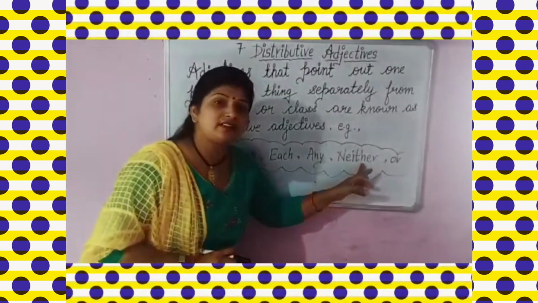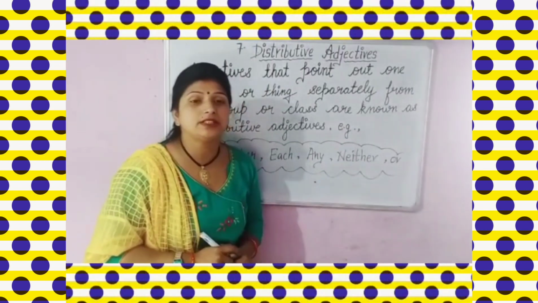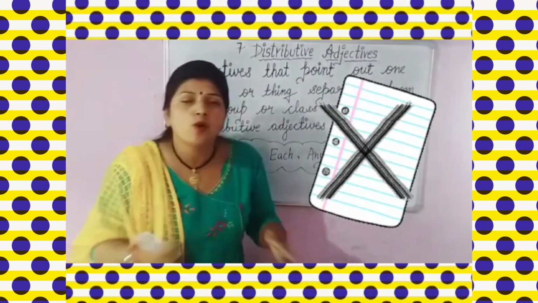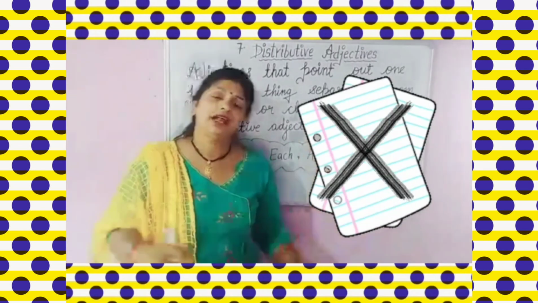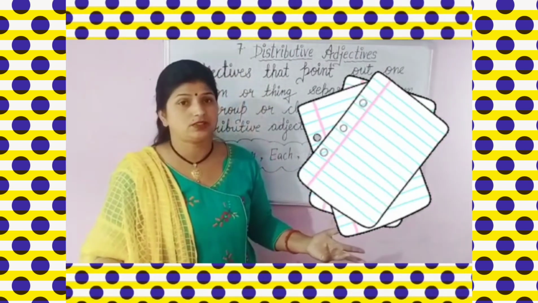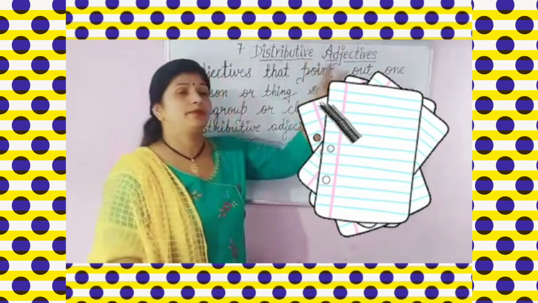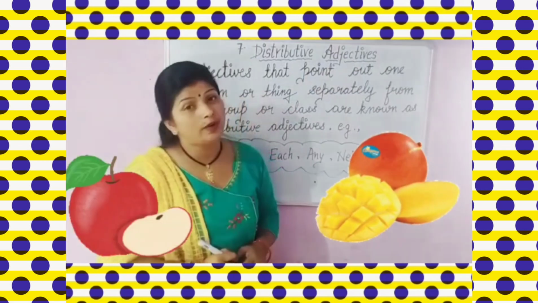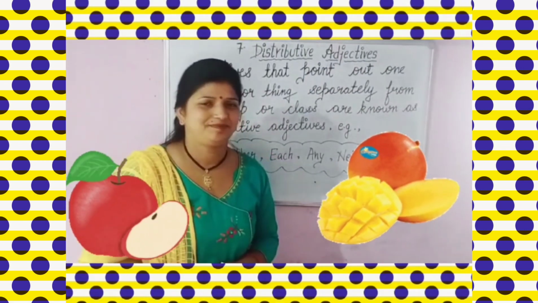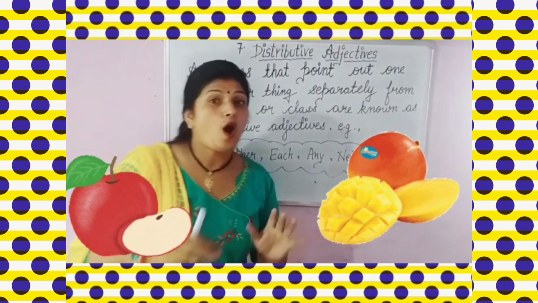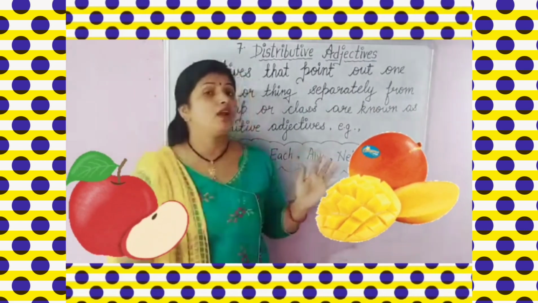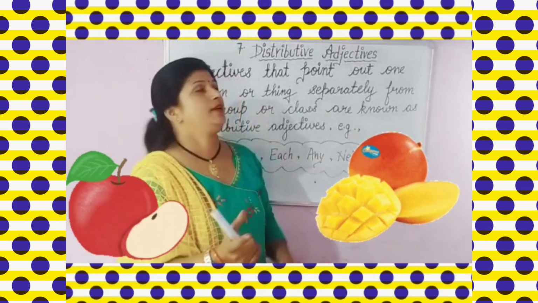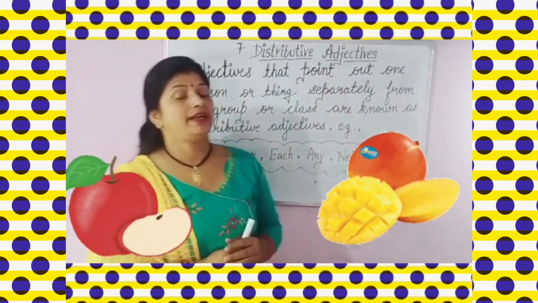If I say neither, about neither, so neither means neither answer was correct. कोई भी answer सही नहीं था. That means I am talking about all the answers. Okay. So here neither will be your distributive exactive. Or: you want to eat apple or mangoes? Mangoes. So here or, that means I'm talking about apple or mango. So here or will be your distributive exactive. So my dear students, I hope you have understood it well and go through the video very nice.